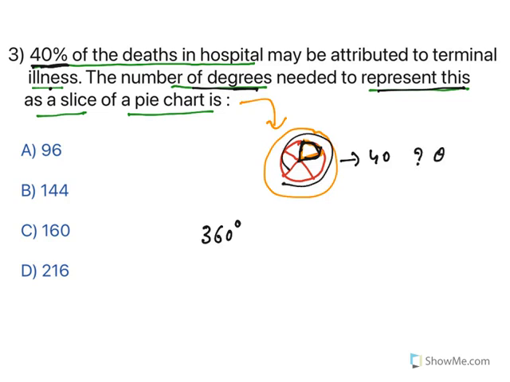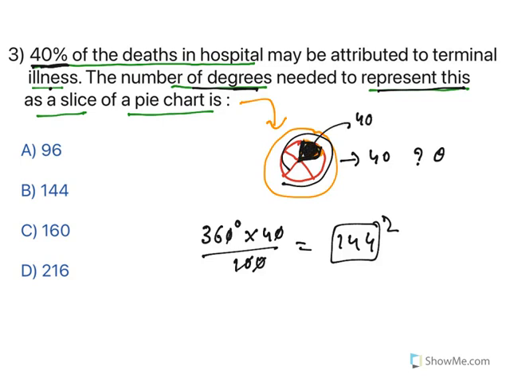See, the total pie is how much? 360 degrees. In that 40%, you need to figure out. What is 40%? 144 degrees. So in this pie chart, if you say this particular portion is 144 degrees, that represents 40% of this total 360 degrees. So what is the answer here?